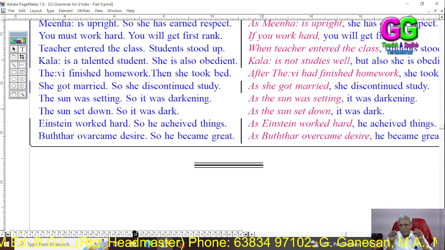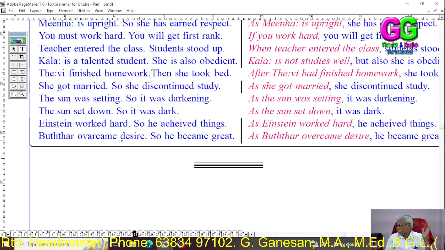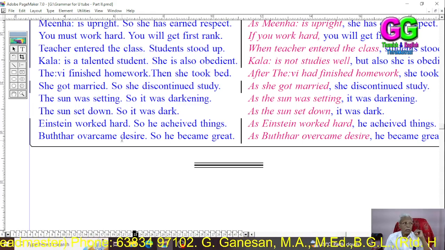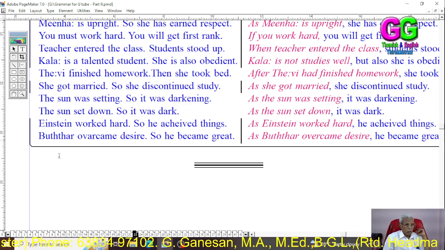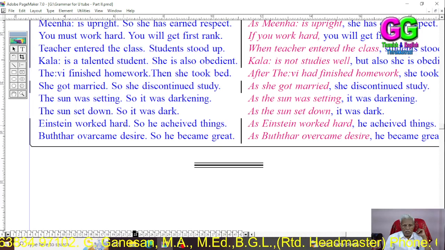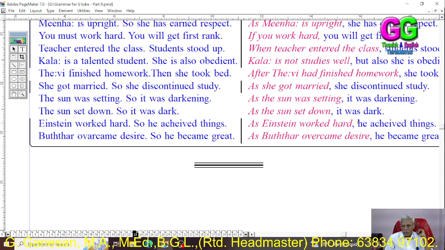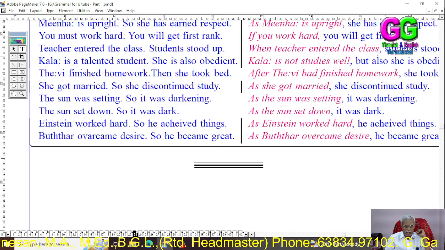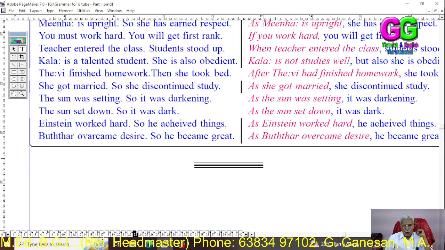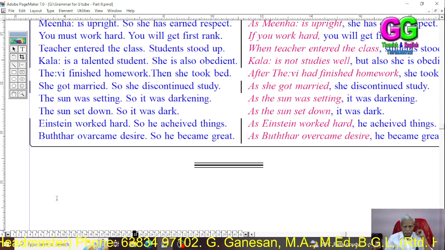As the sun set down, it was dark. Einstein worked hard, so he achieved things. As Einstein worked hard, he achieved things. Buddha overcame desire, so he became great. As Buddha overcame desire, he became great.